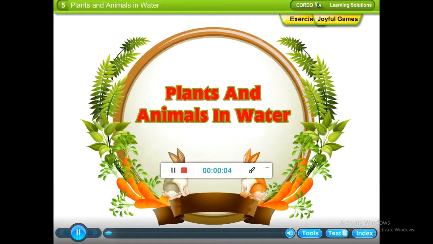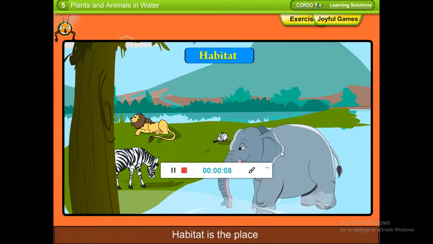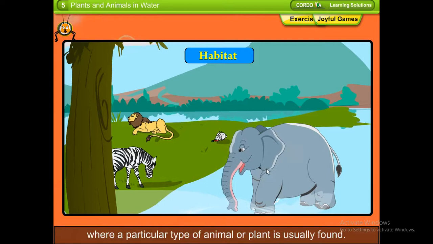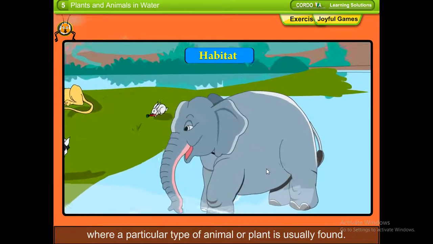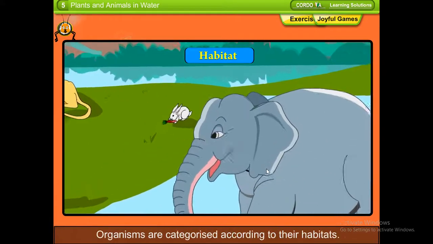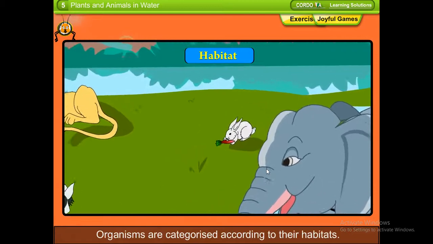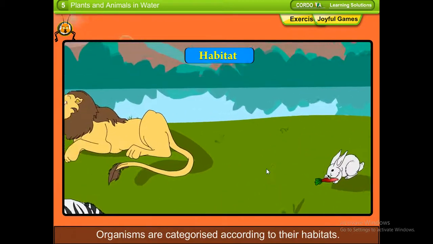Chapter 5. Plants and Animals in Water. Habitat is the place where a particular type of animal or plant is usually found. Organisms are categorized according to their habitat.